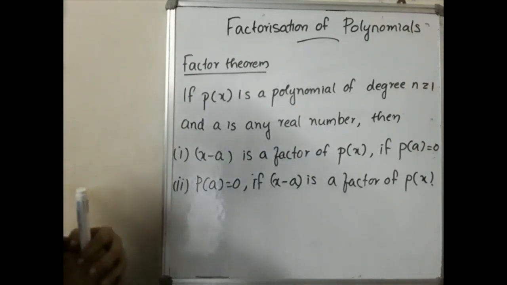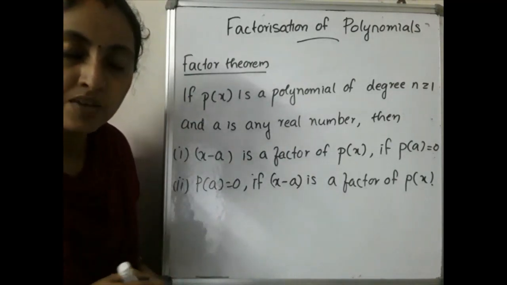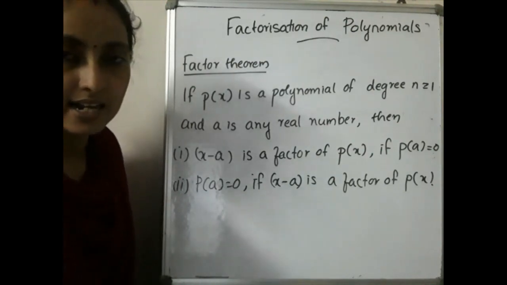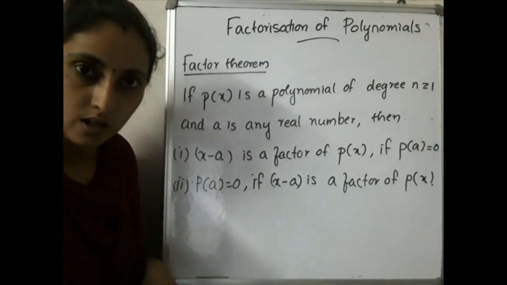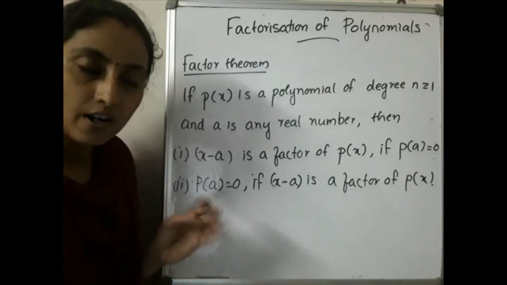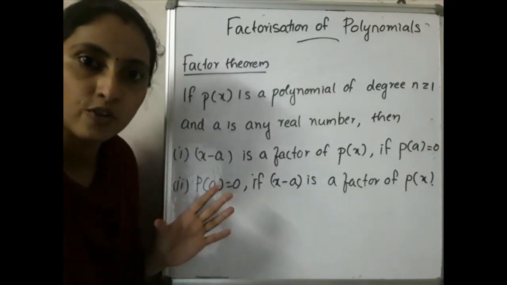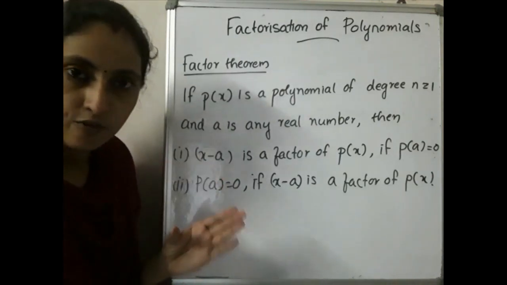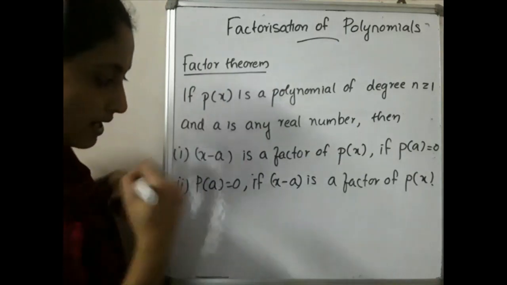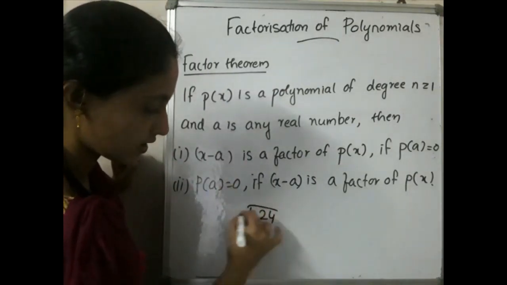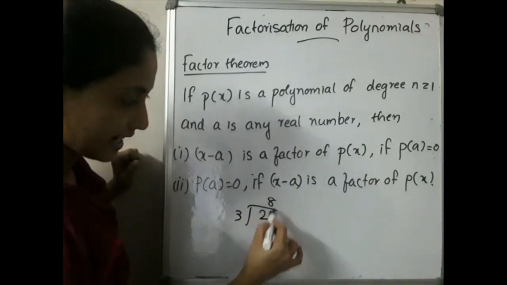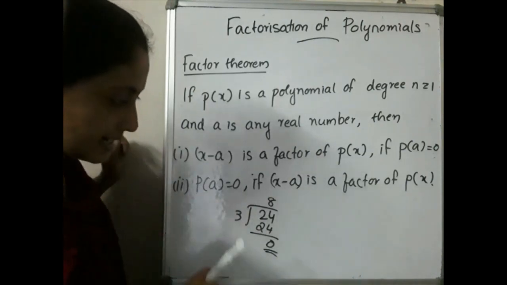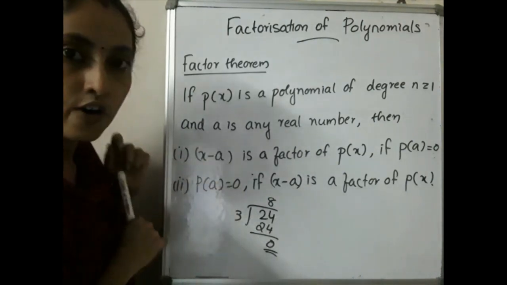Don't go through now, just listen here. Factorization of polynomials. Factorization of algebraic expressions you already studied, is it? Yes. So this is factorization of polynomials. Just as an example, imagine the number 24. You want to divide 24 by 3. Listen here please, 24 divided by 3. So what did we get? 8, and the remainder is equal to 0. Is it? Then we can say this 3 is a factor of 24.